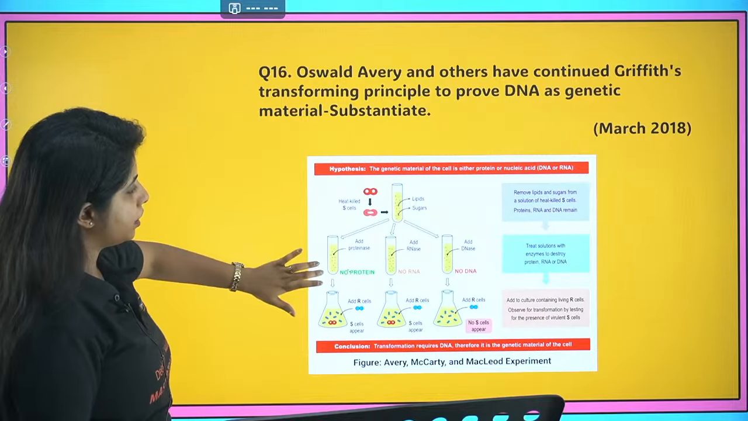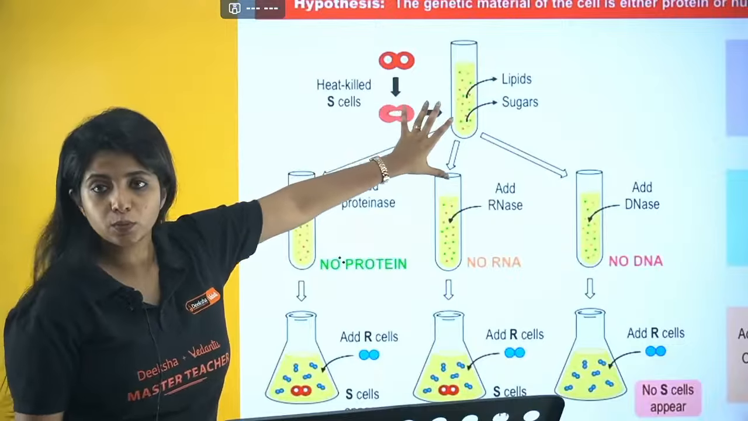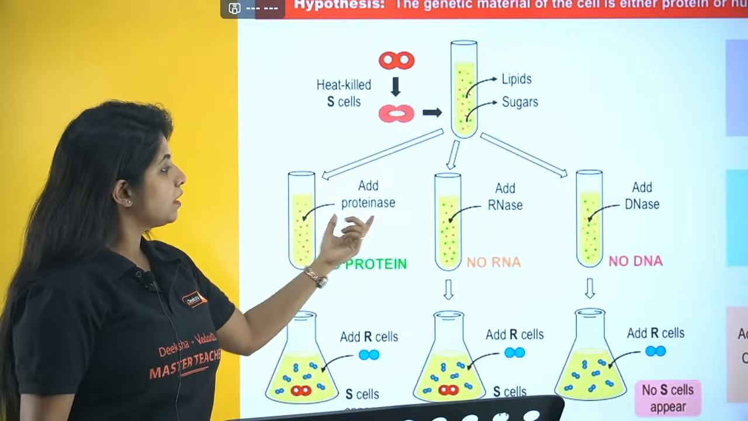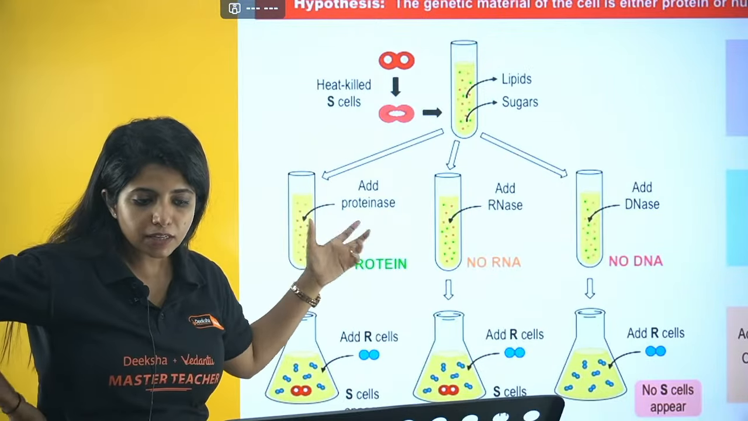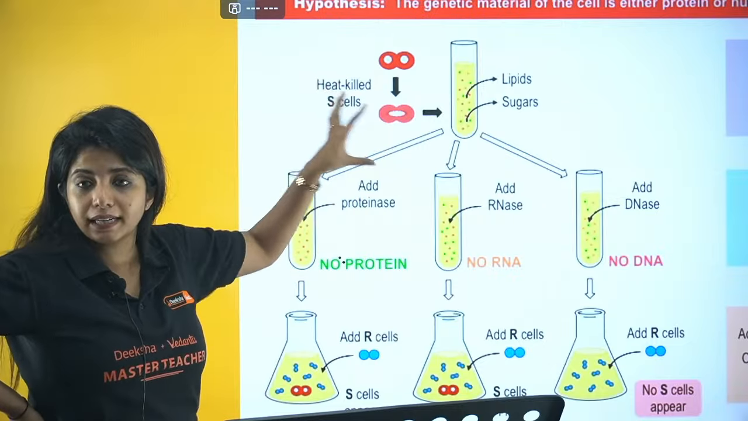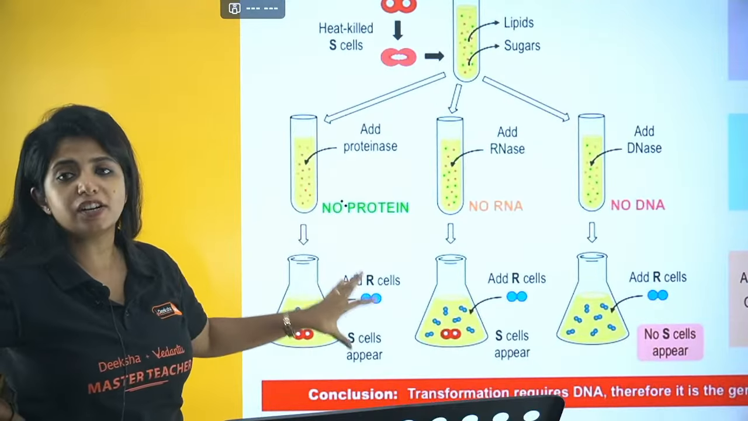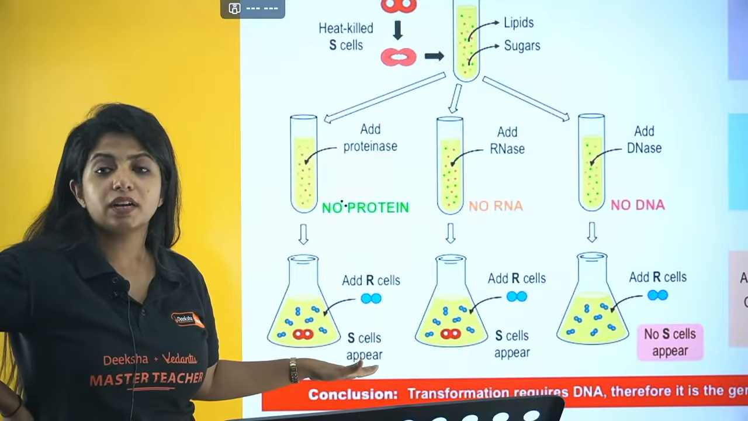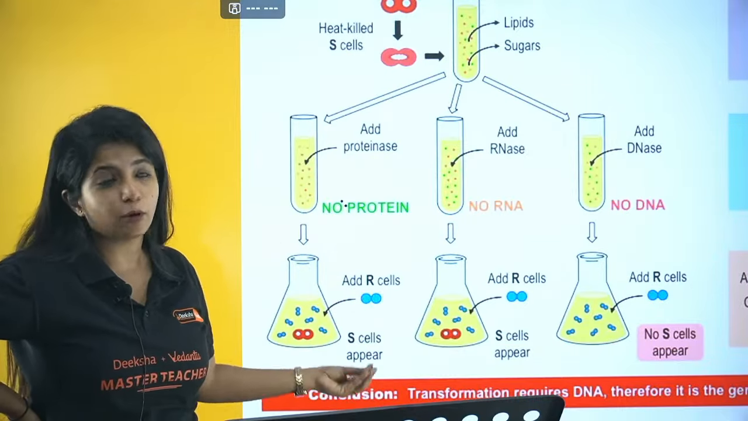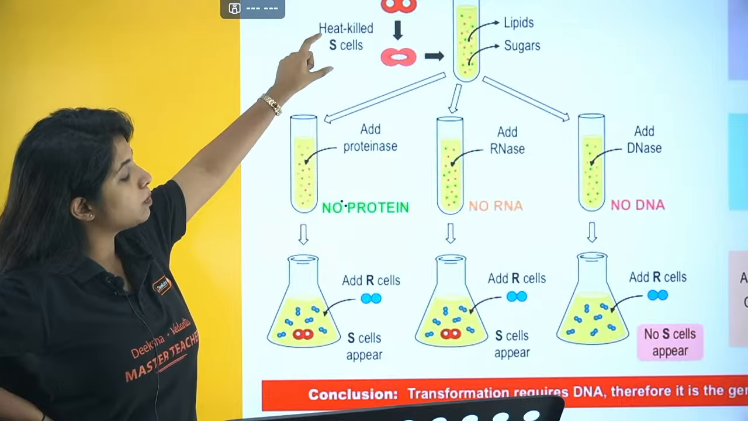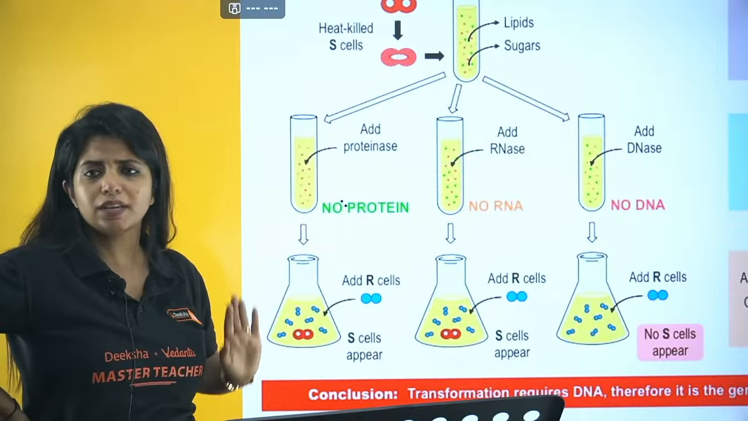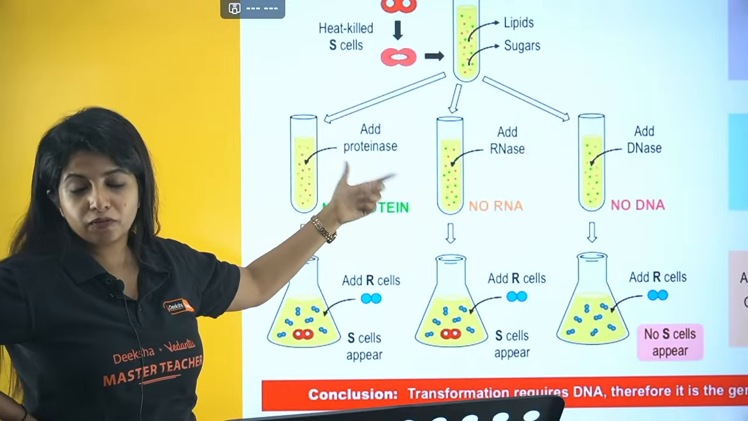Over here, my dear children, heat-killed S strains were taken. And now proteinase was added to this. That means it is going to digest the protein of the heat-killed S strain. When it digests the protein and then the heat-killed S strain was mixed with the R strain, still you saw that the S strain conversion was happening. S strain was still being formed. That means something was getting transformed from this guy to the R strain, converting into S strain, even when it was treated with proteinase.